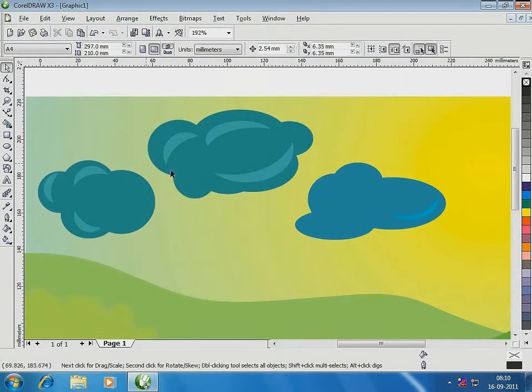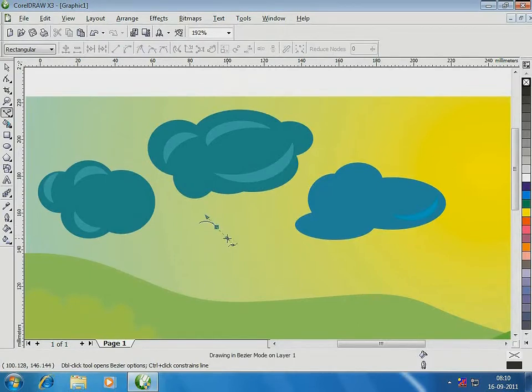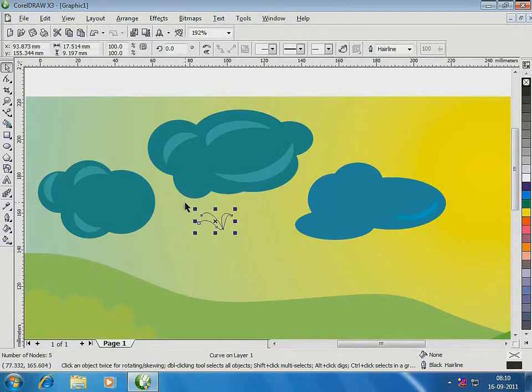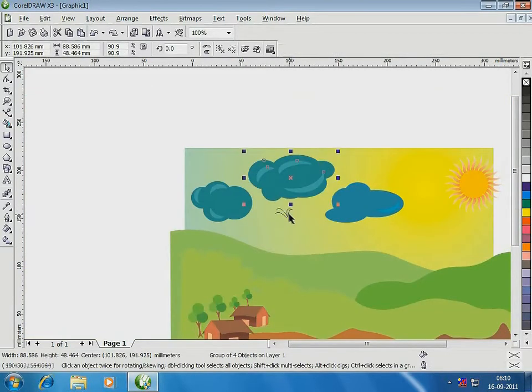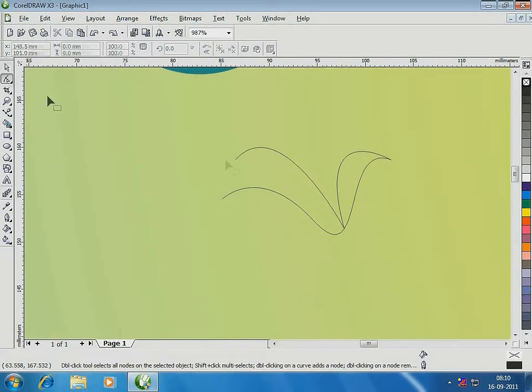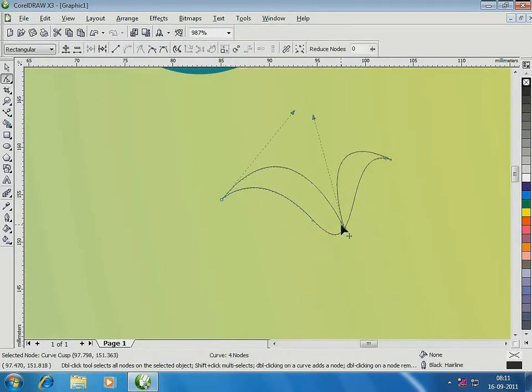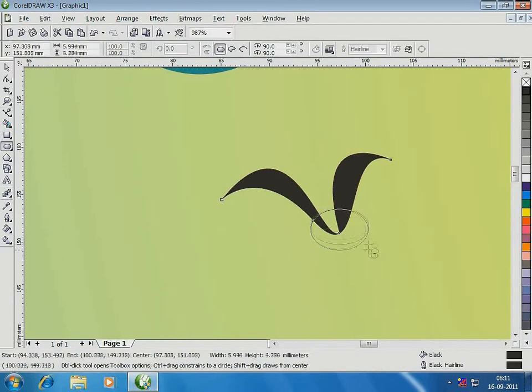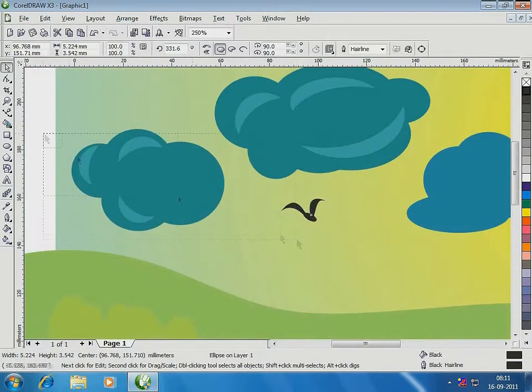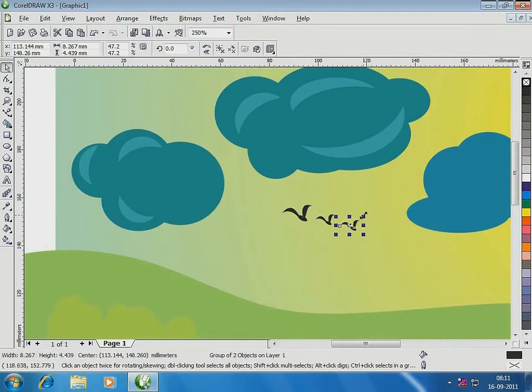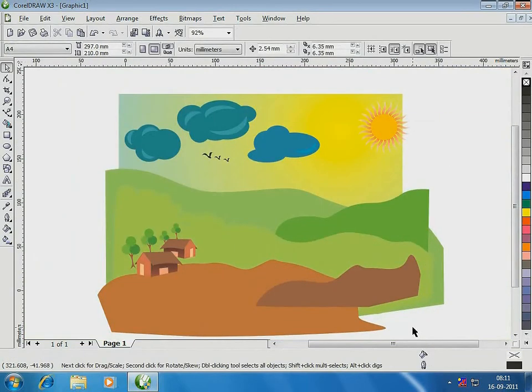Now for the birds, again using the Bezier tool. You know it by now, don't you? I'm going to show this to you in quick motion. Take a look. Now I am going to add grass on the ground. Just watch. This is interesting.